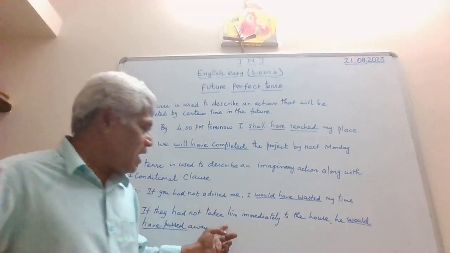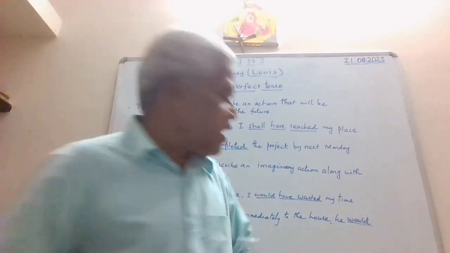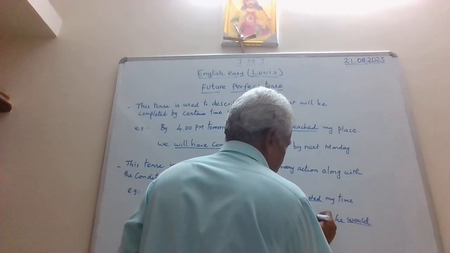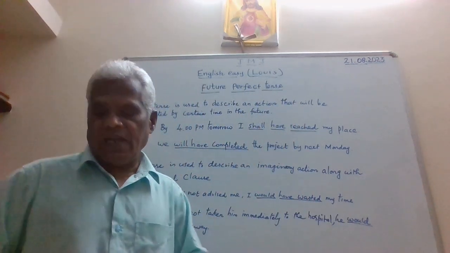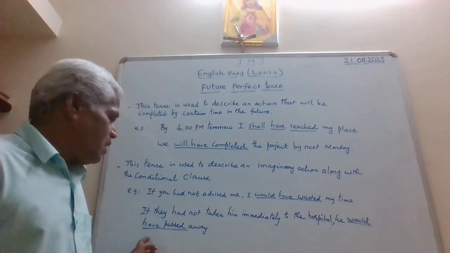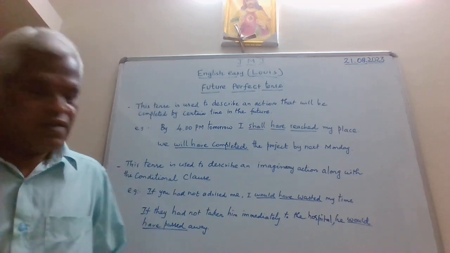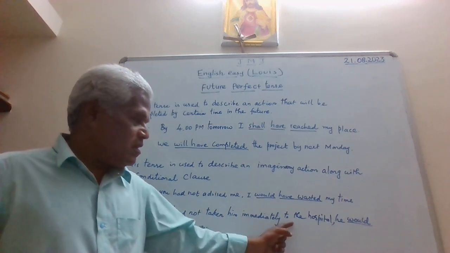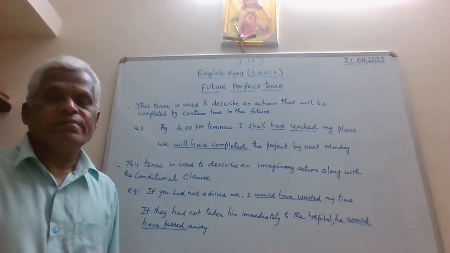Look at the next example here. If they had not taken him immediately to the, it is not actually house but hospital. Sorry, to the house. See, hospital. A house also you can say, no problem. So if they had not taken him immediately to the hospital, he would have passed away. Let me read it again. If they had not taken him immediately to the hospital, he would have passed away. Passed away means died.